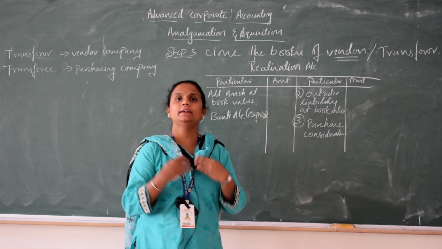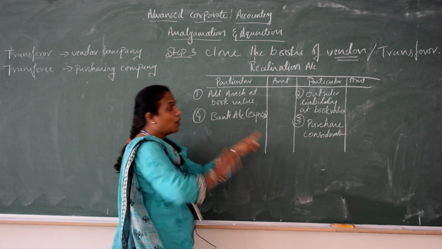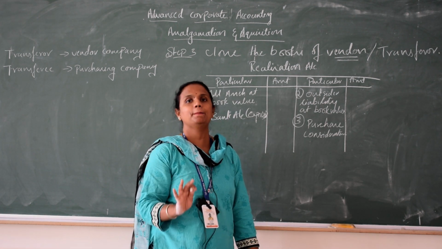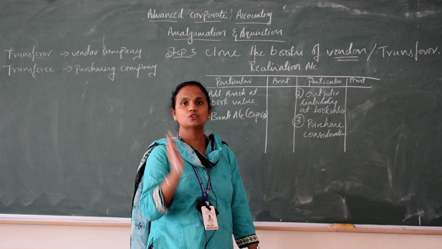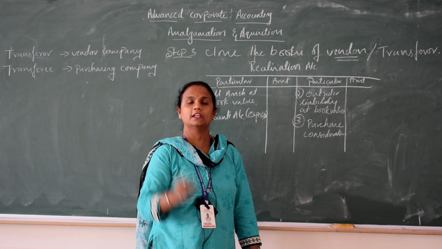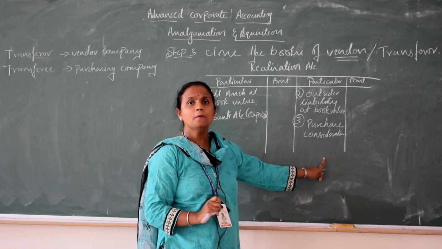But now later you should sell that asset. The asset which is not taken by the purchasing company has to be sold. When you sell the asset, cash is coming in. Cash account has to be debited and your realization account has to be credited.